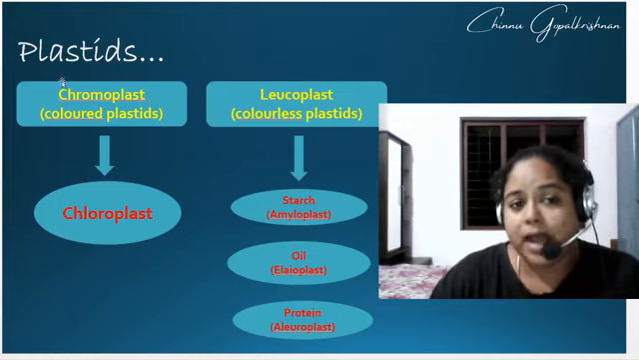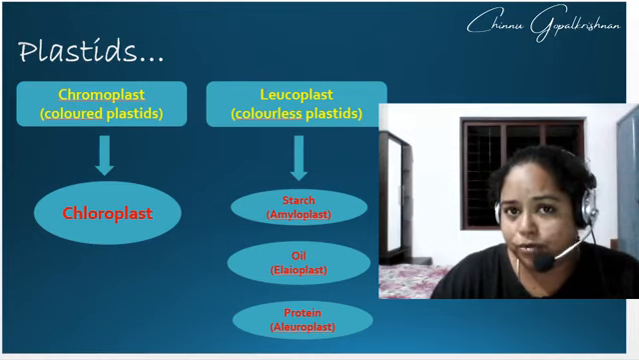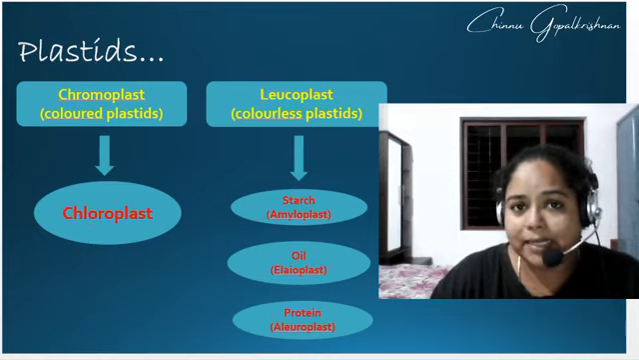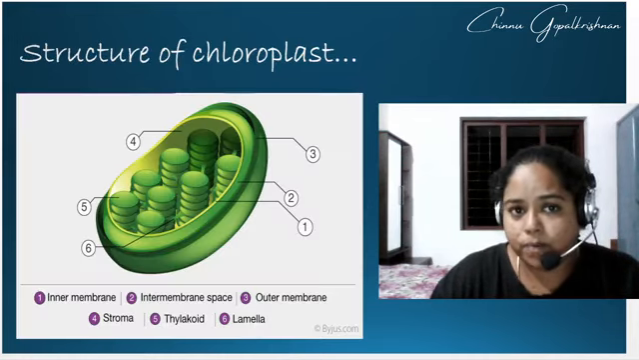Chloroplast. Under plastids, two different types are there: the chromoplast and the leucoplast. The green pigment containing chromoplast is called as what? It's called the chloroplast.